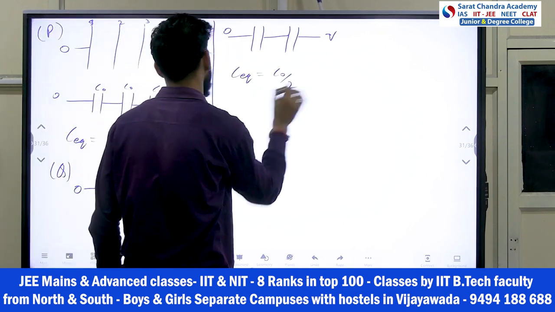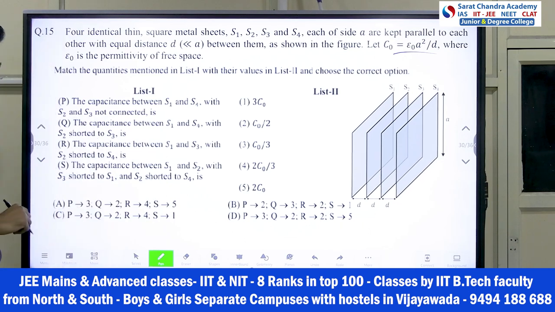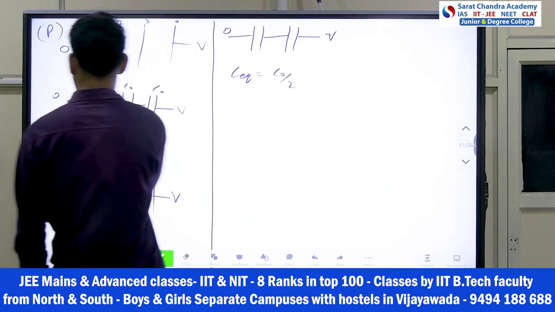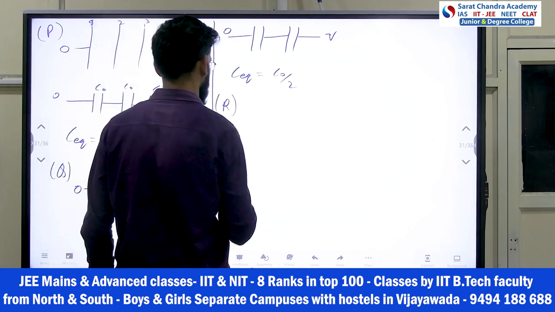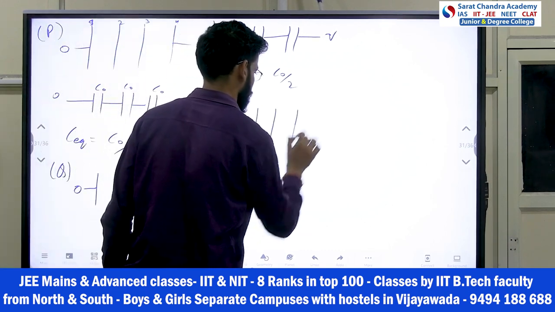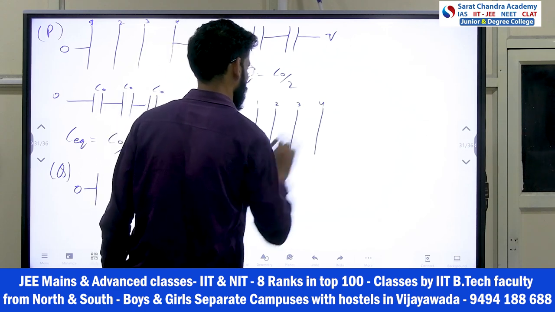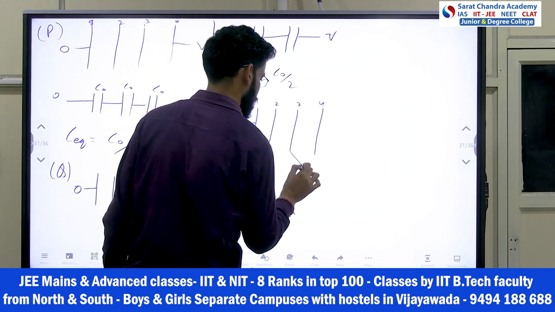C naught by 2. Okay, Q, then after come to R. R is what is saying: capacitance between S1 and S3 with S2 shorted with S4. Okay, S1 and S3. So Q, R. R part, what is it saying? Between S1 and S3. Between S1, 1, 2, 3, 4. Okay, between S1, 0 and S3, this is maintained at V.